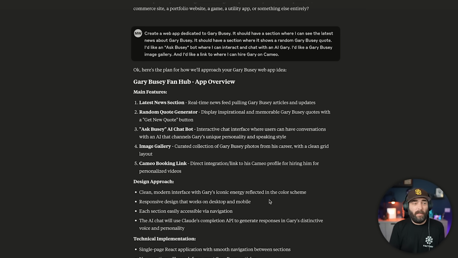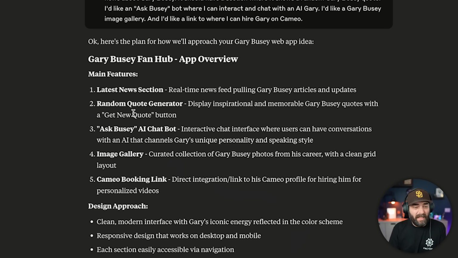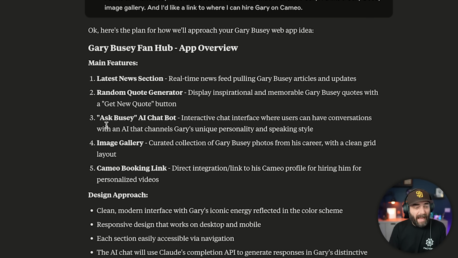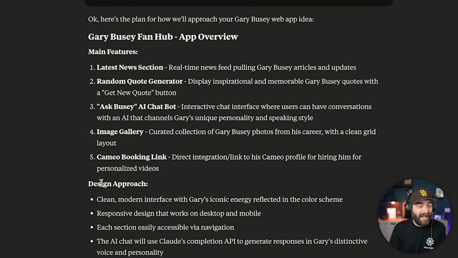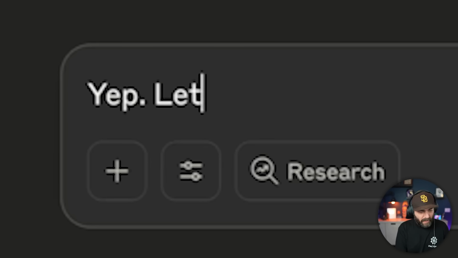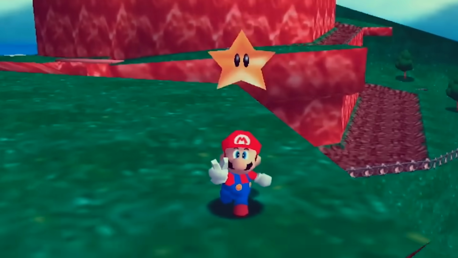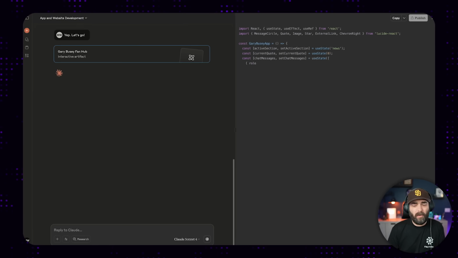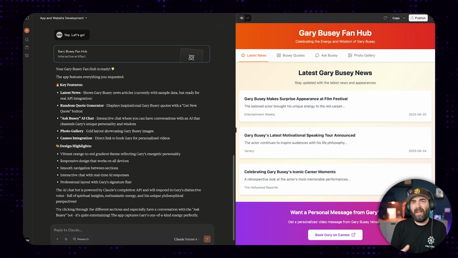It starts with giving me a game plan, like main features, latest news section, random quote generator, Ask Busey AI chatbot, image gallery, and a Cameo booking link where you can book Gary directly. It's got all of the steps and technical implementation. So we're gonna say, yep, let's go. Here we go! It opened up a new coding window. We can see it write the code. And about a minute or two later, we've got the Gary Busey fan hub.